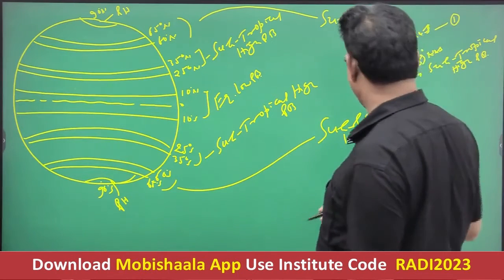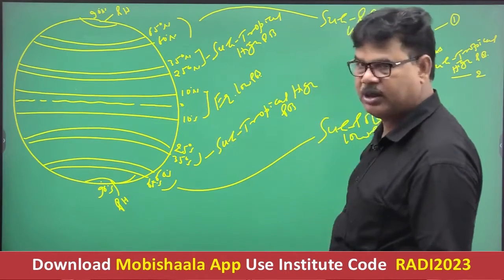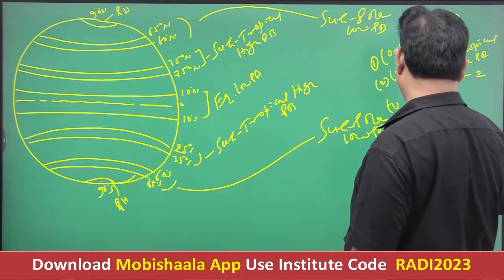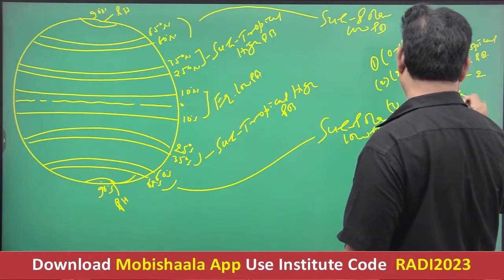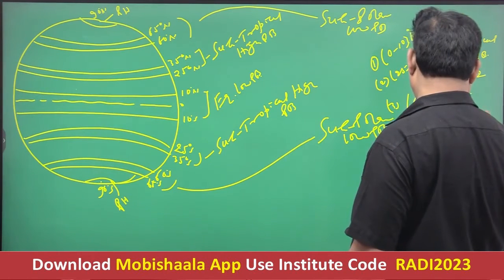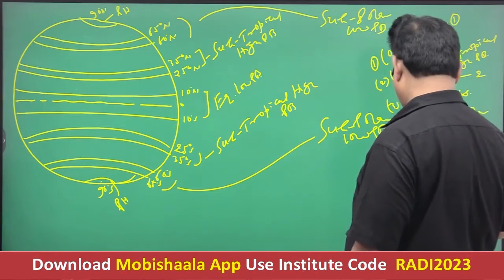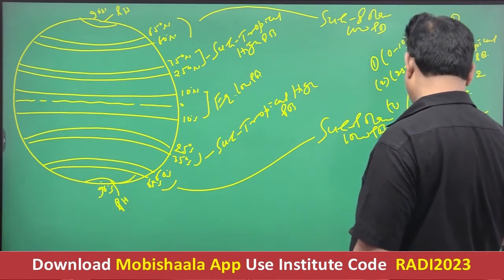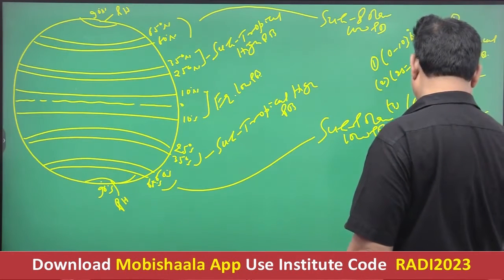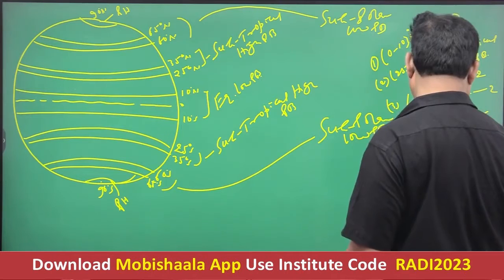The third one, its number is 2 in northern hemisphere as well as southern hemisphere, is located between 60 to 65 degree north and south. It is referred to as the subpolar low pressure belt, right? And near the pole, between 70 to 90 degree north and south, there is a polar high pressure belt. So its number is also 2, right?